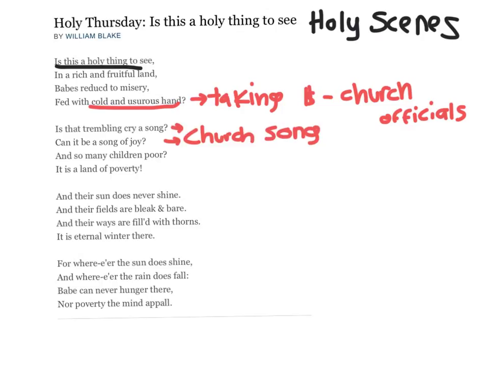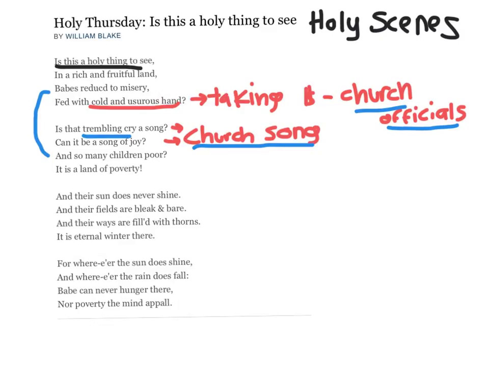And in the next stanza, more rhetorical questions about if this trembling cry is a song, and if this song, or church songs, which we established earlier, can be a song of joy. And we also said that these poor children are these babes reduced to misery, being fed with the cold and usurious hands now of church officials, as they're singing church songs, which sound like a trembling cry.